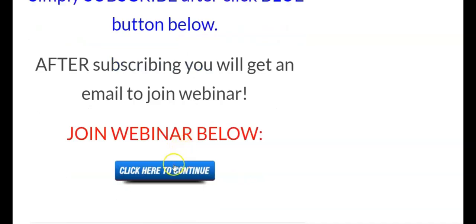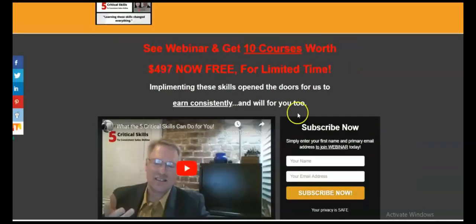So actually, what will normally happen is when you click this blue button, a form will come up like this, and all you have to do is just put your name and your email, and it's going to send you a backup email just in case you don't have the address, or you accidentally click off of it. But it should actually direct you directly to the webinar. Okay, but just in case, you'll have an email that will give you the link inside there.